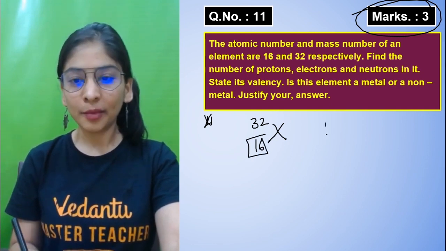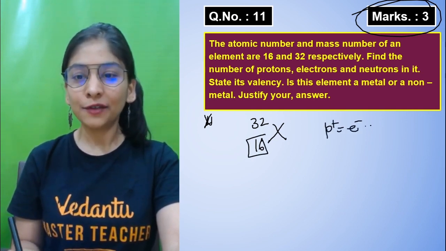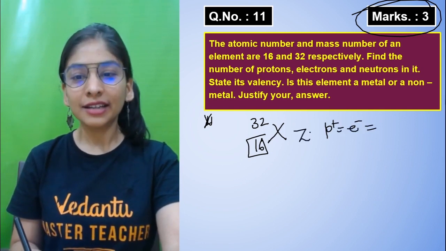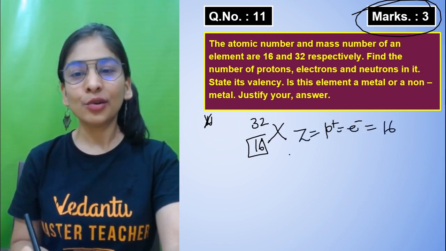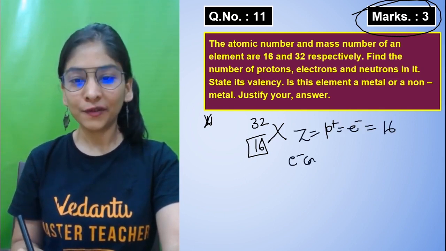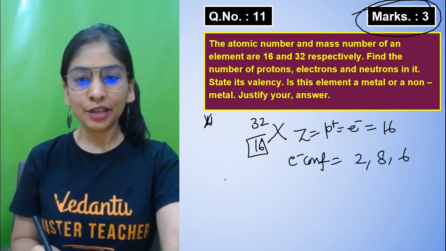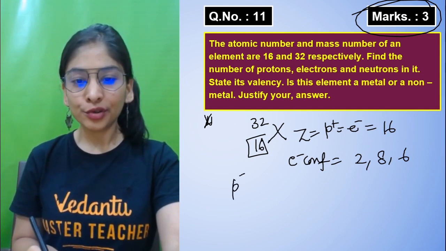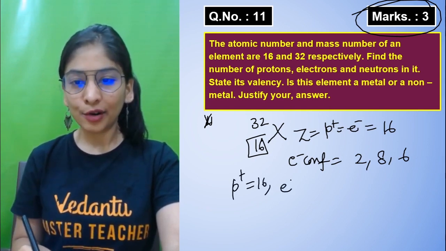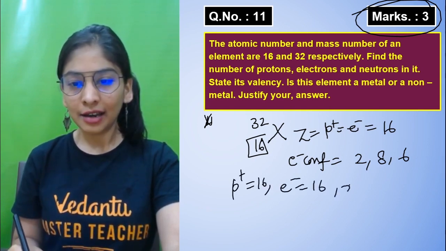So this is my atomic number. Atomic number gives the information about protons and electrons, that is 16. So you can easily write the electronic configuration, that will be 2, 8, 6. Okay, so what will be the number of protons? 16. Number of electrons? 16. Number of neutrons?